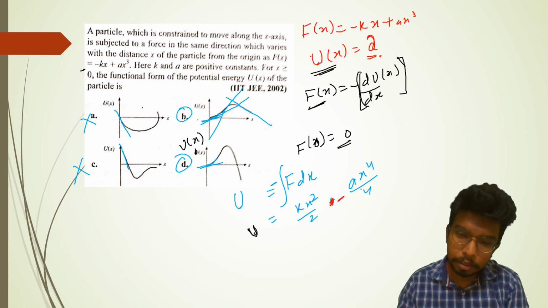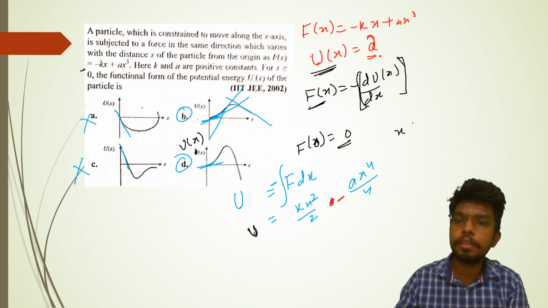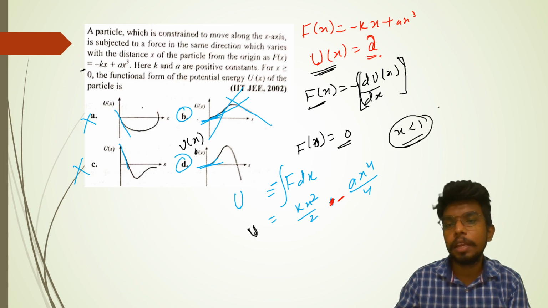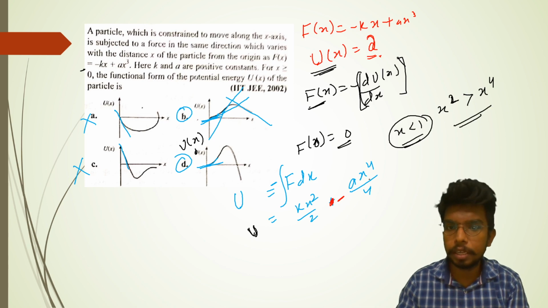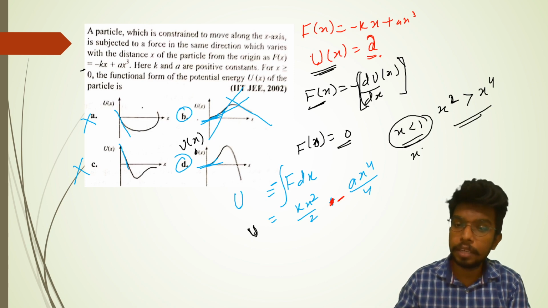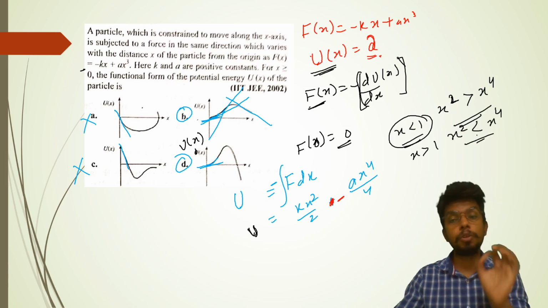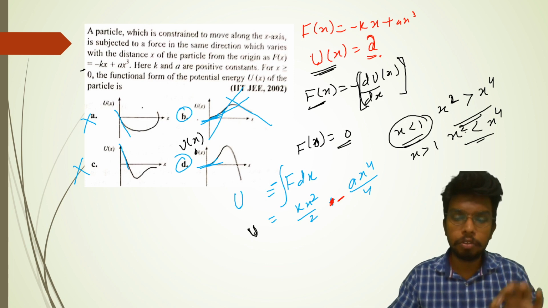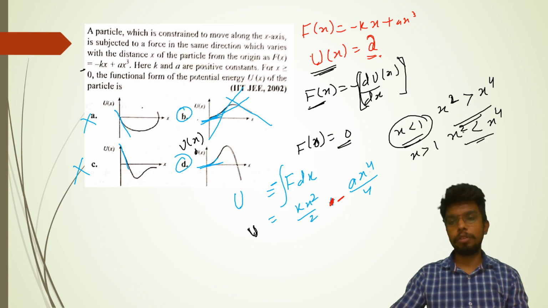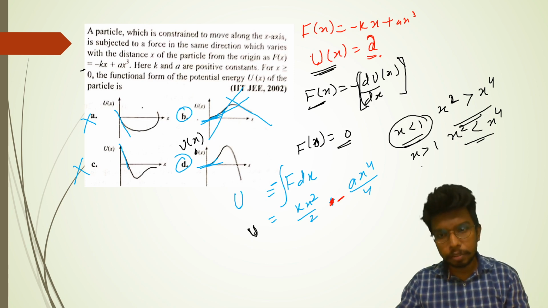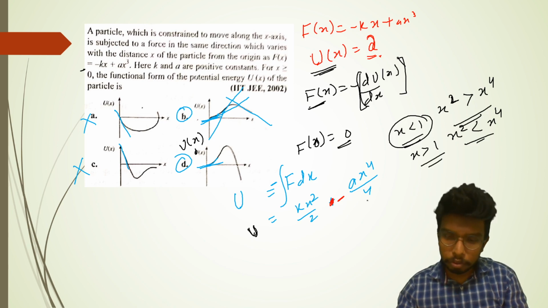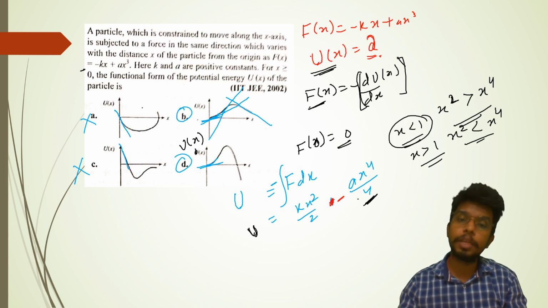Another factor is, if x is less than 1, then x square is greater than x to the power 4. So this term is dominating and the other term is recessive. But when x is greater than 1, then x square is less than x to the power 4. 1 is a very crucial number. It's the critical point. In this situation, the x to the power 4 term is going to dominate, so the result should come out to be negative and not positive.